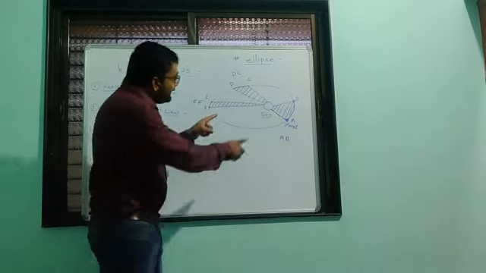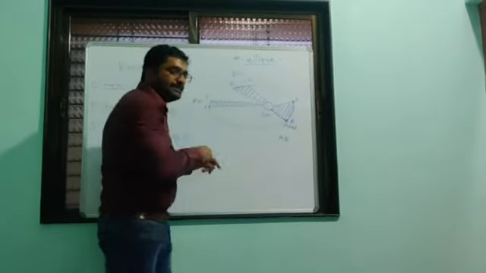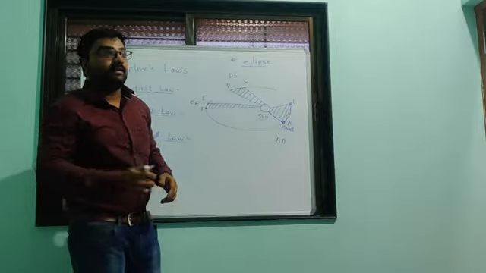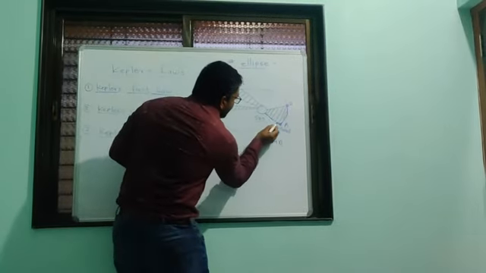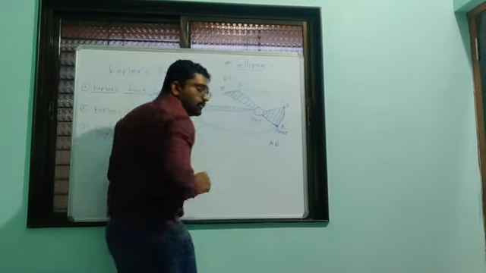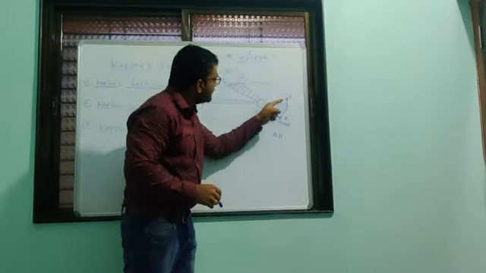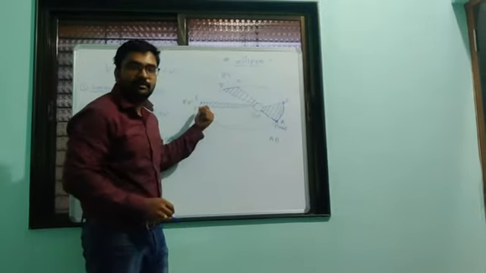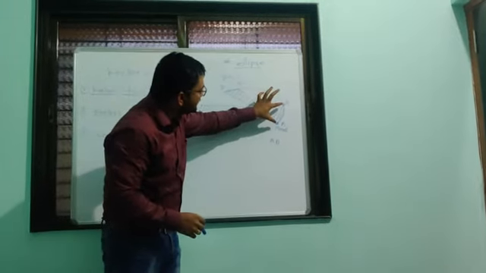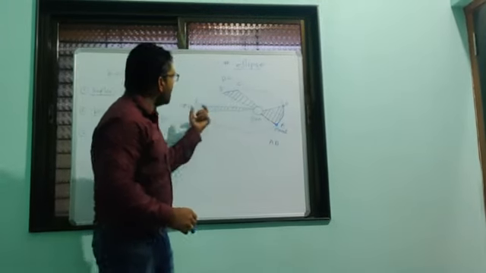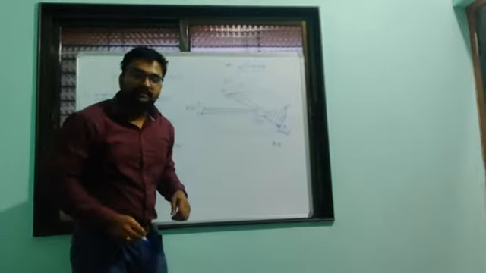Because the distance of the planet from the sun goes on increasing. Here the planet and sun are much closer to each other, so the planet moves faster compared to this position. That is why this distance is much higher compared to this distance.